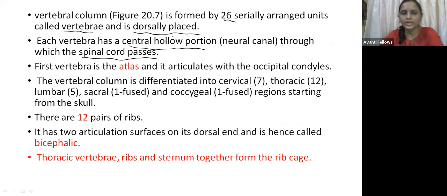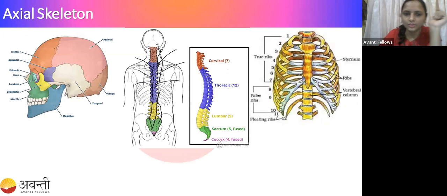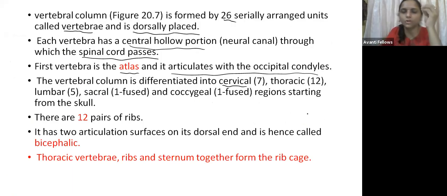Okay, guys. Here you can see the first vertebra is called the atlas. It articulates with the occipital condyle. Now let us see how many vertebrae are present. The vertebral column is differentiated into the cervical region, which has 7 vertebrae. In the thoracic there are 12, and in the lumbar there are 5. In the sacrum you have 5 fused vertebrae, and in the coccyx 4, which are also fused. So this is about the vertebral column.